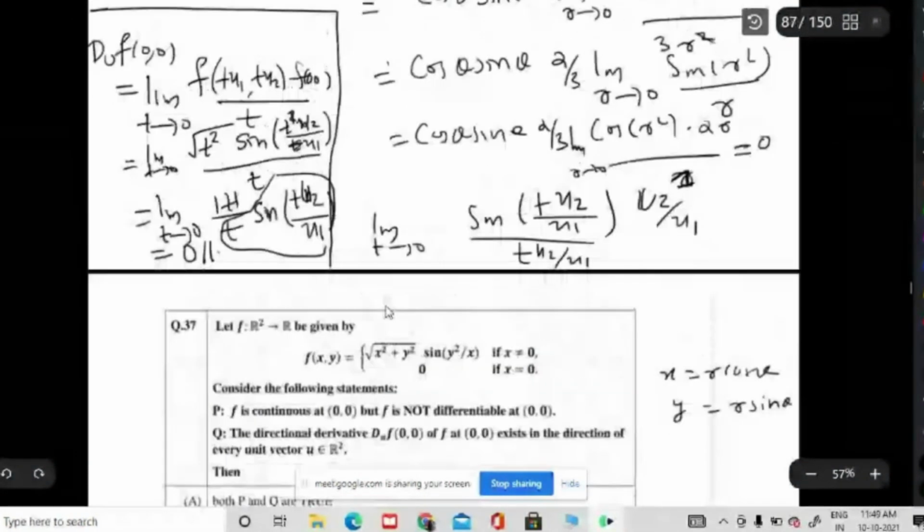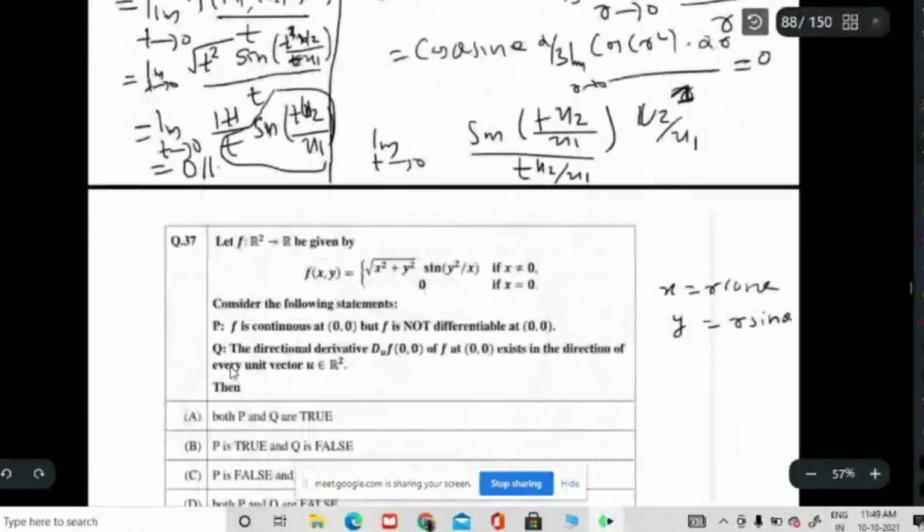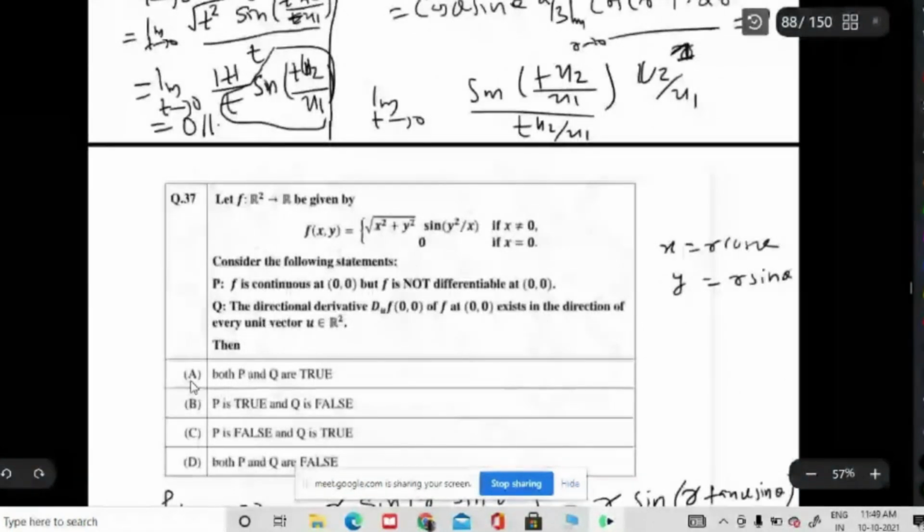So you got du of f at 0, 0 is 0. It exists in all directions. So the directional derivative of f at 0, 0 exists in the direction of every unit vector u. So the q is true, p is also true. So both the statements are true. That is your answer.